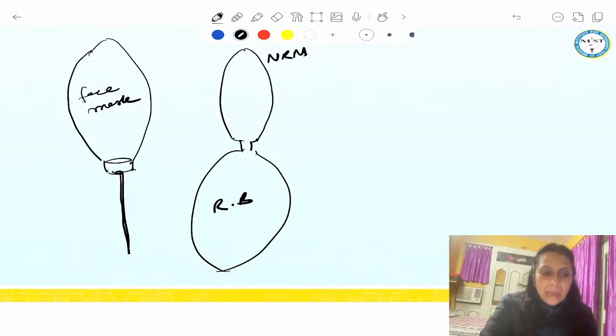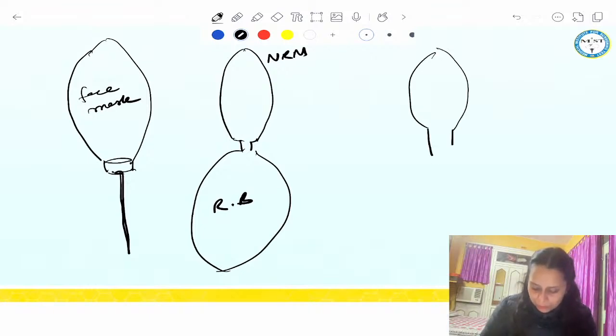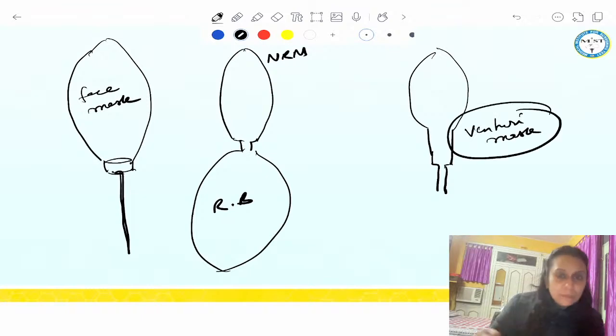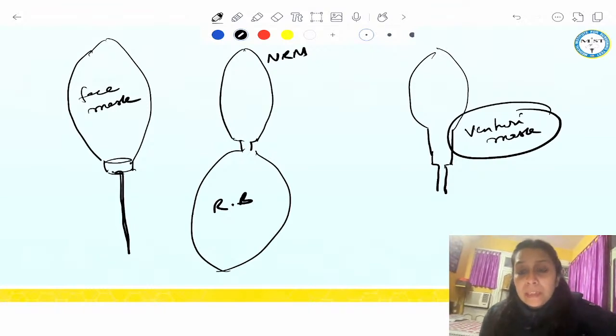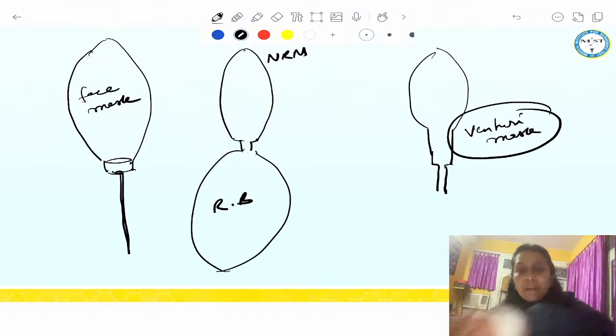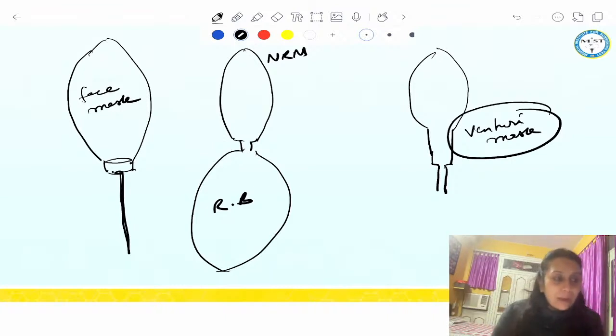Okay. And if it is a face mask with a tube, a barrel attached with it, and into this the oxygen tubing is attached, then it is a Venturi mask. Okay. So I am just making these line diagrams so that it should be crystal clear. Even in the real image, even if a different color is given, you have to recognize it just by keeping these things in mind.